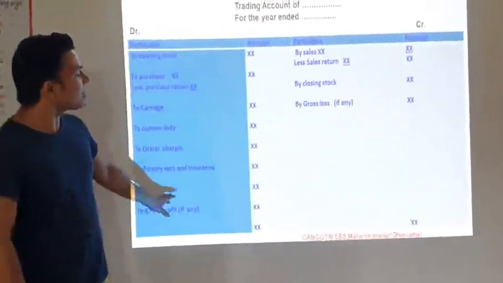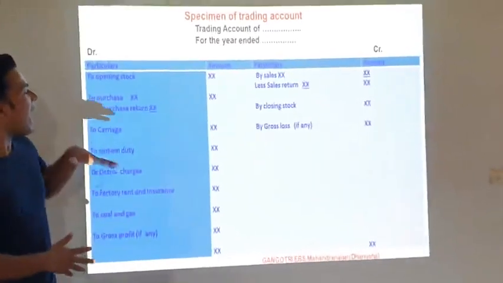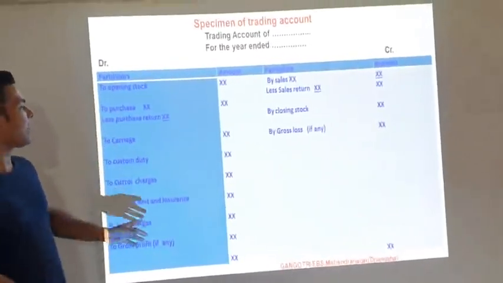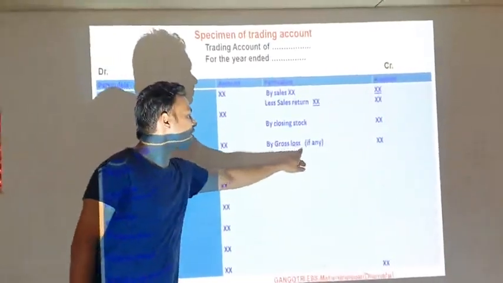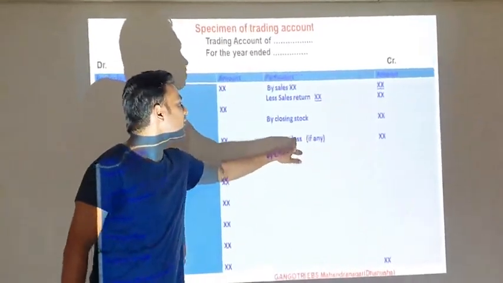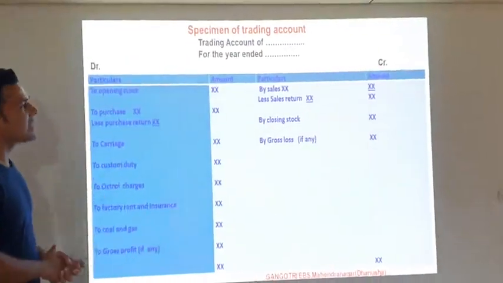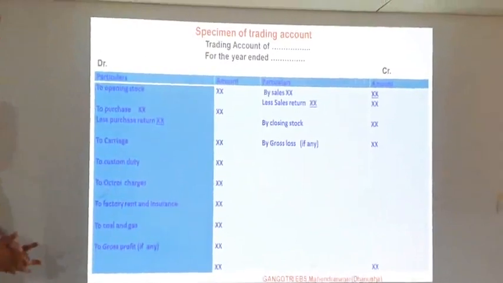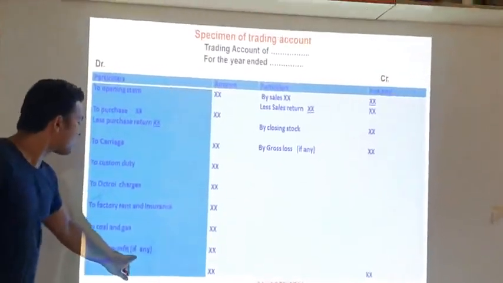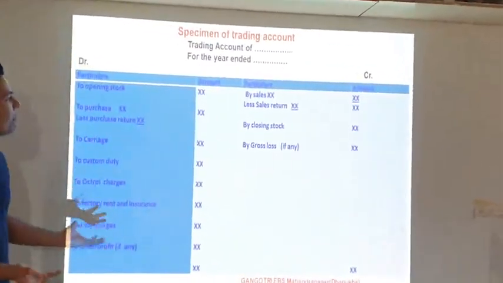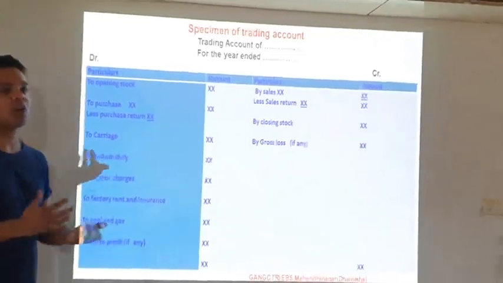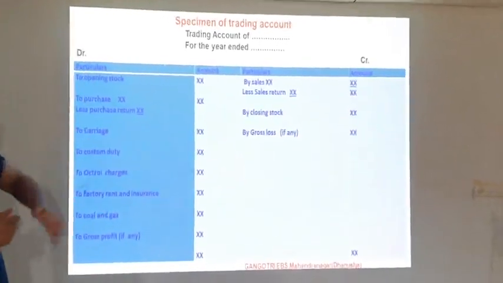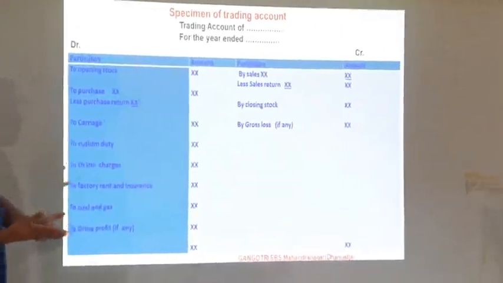Now if the debit side is higher than the credit side, then we get the result, that is gross loss. And if the credit side is higher than the debit side, then we get the result gross profit. So there is a chance of either gross profit or gross loss, but only one.